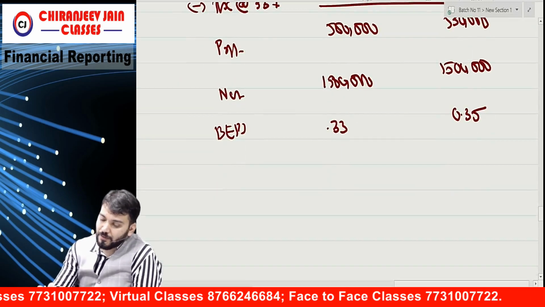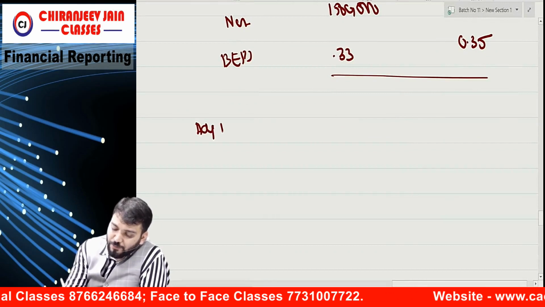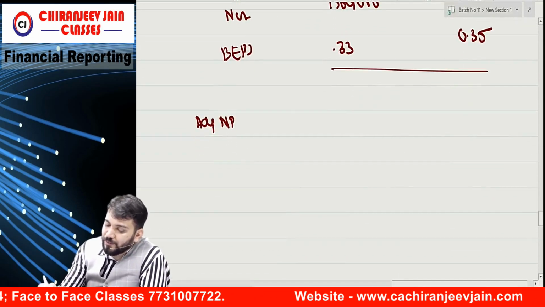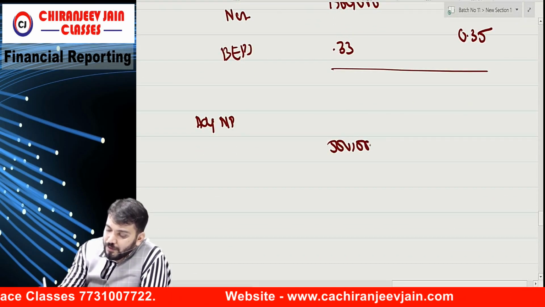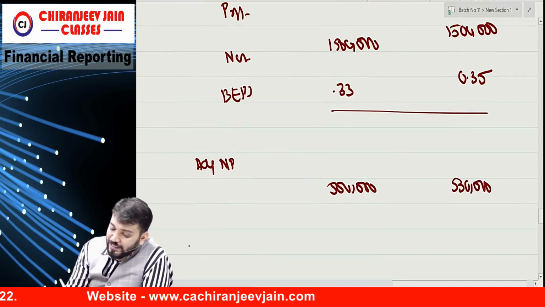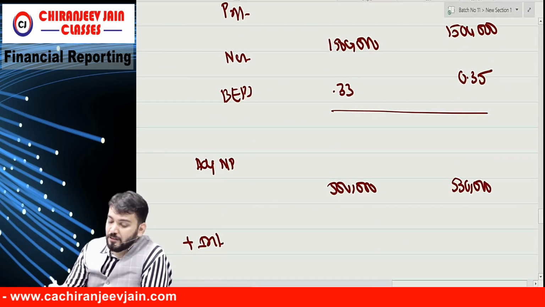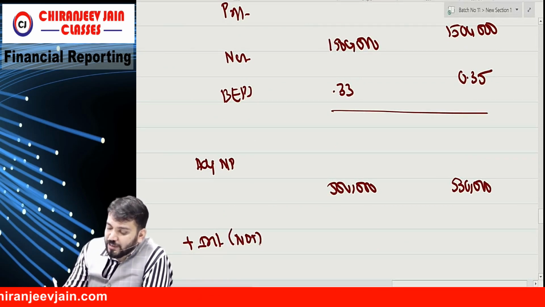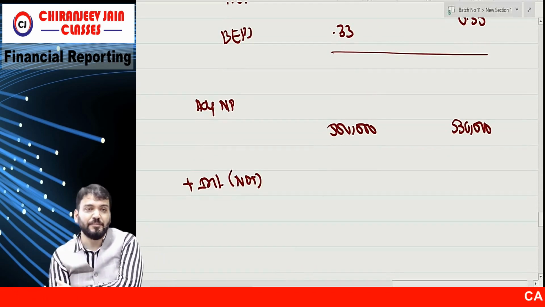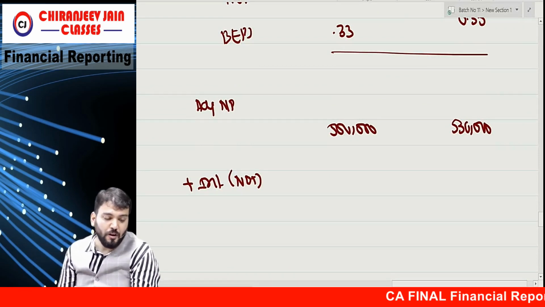Now diluted. For diluted, first we need to adjust net profit. How much profit is given? We'll start with 5 lakh and 5 lakh 30,000. First we'll add interest, but interest will be added net of tax. So can you add interest net of tax? We'll add back interest net of tax. So how much will we add back?